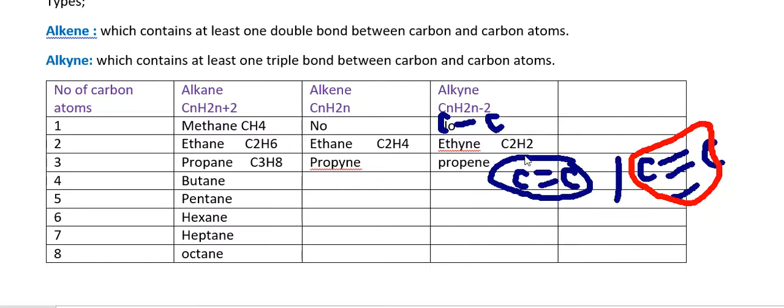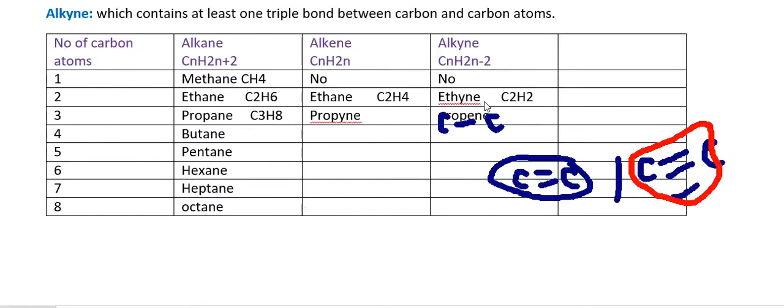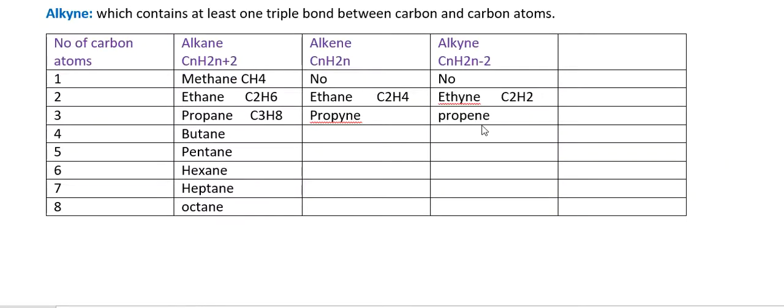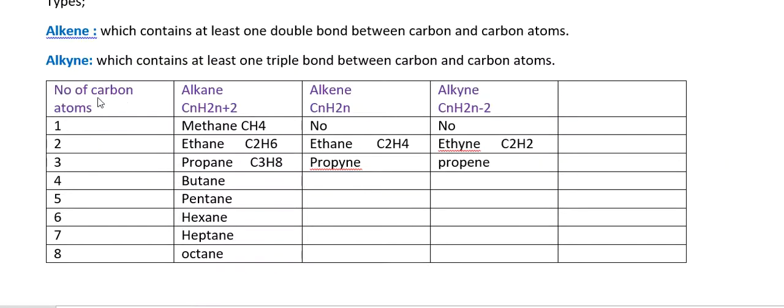Now, the number of carbon atoms in alkanes, alkenes and alkynes, and their simple naming system. If there is one carbon atom, the word root is meth, and if there are two, it is eth.